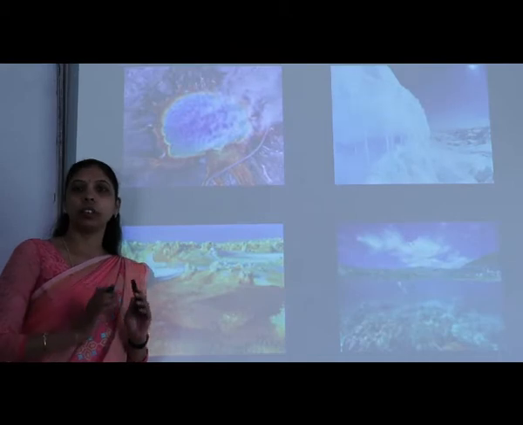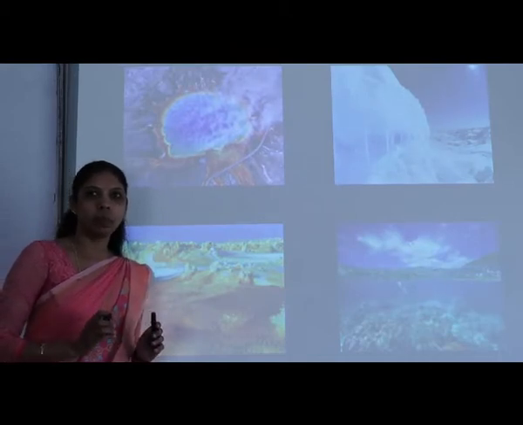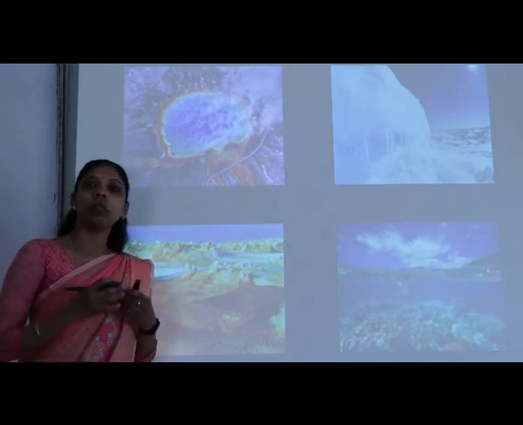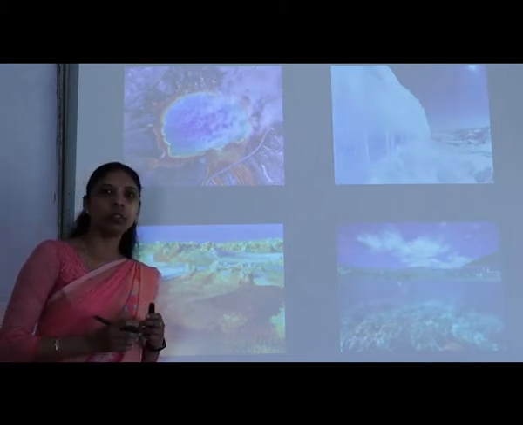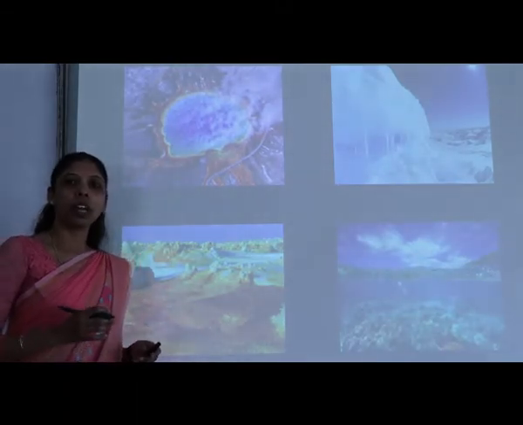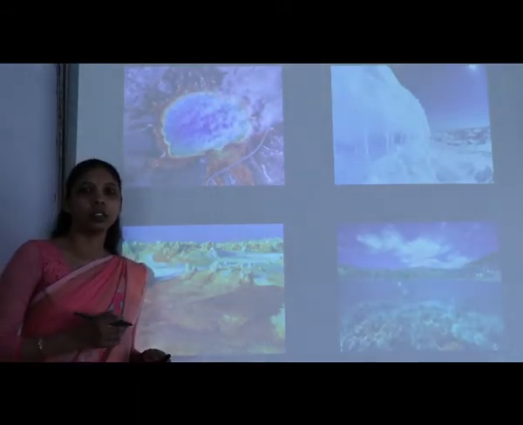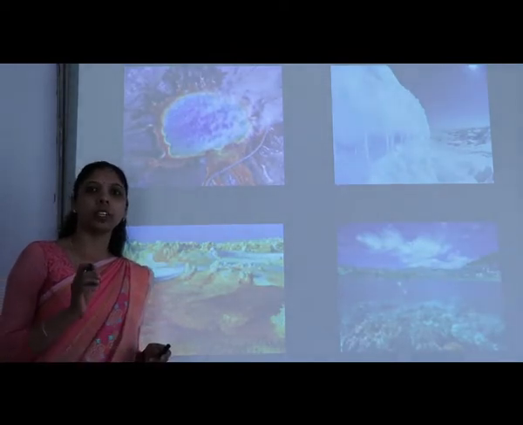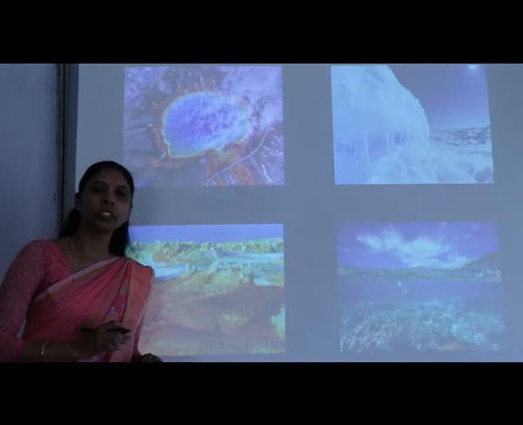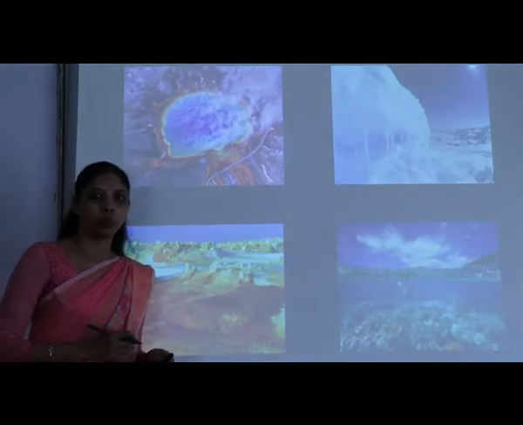Within a given space, within a given area, more bacterial cells can be accommodated. If one organism fails to survive, other organisms will be there which will continue reproduction and continue its generation. So extremely small size is one of the very important reasons for its cosmopolitan distribution.